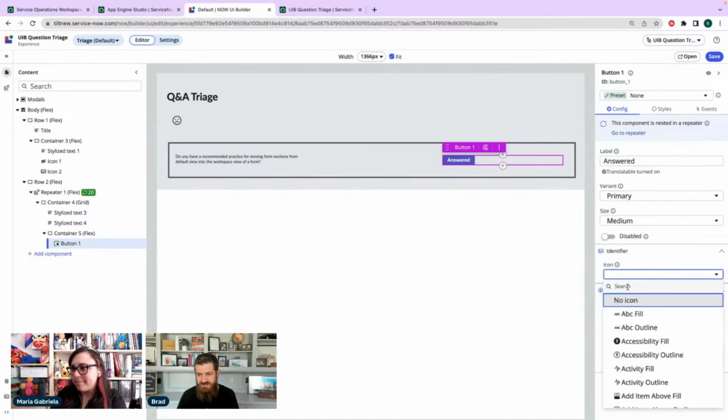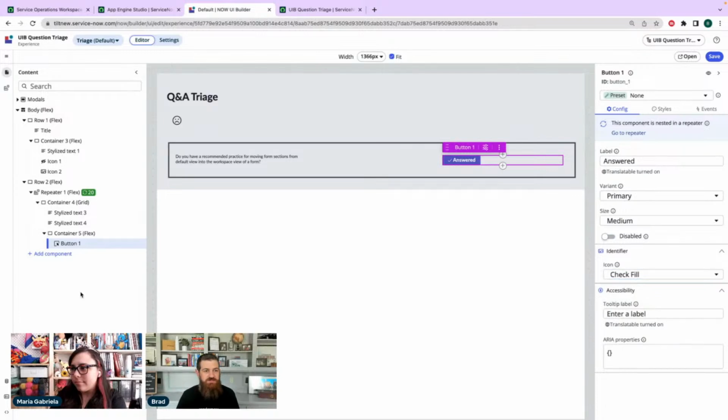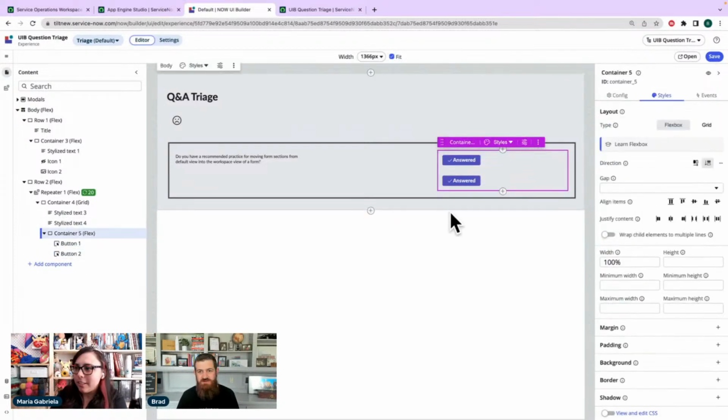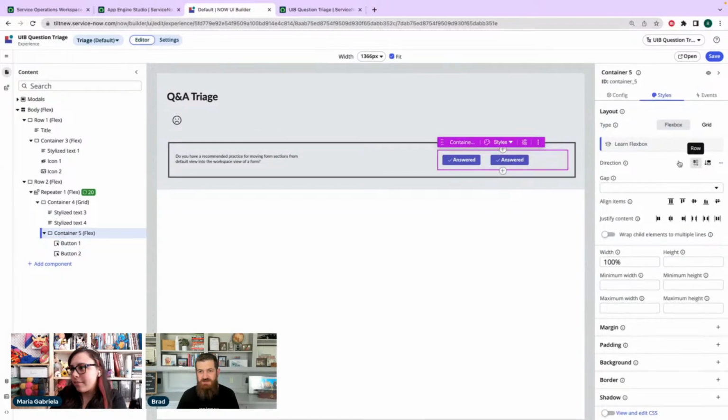Ooh, should we do icons? How about a check? Is there an option to put the icon at the end? I really don't like that. I don't think there is. Good question. Bummer. That's pretty awesome that they're floating up the ARIA properties there and the tooltip label. That's some awesome accessibility. That is nice. Let's do that.